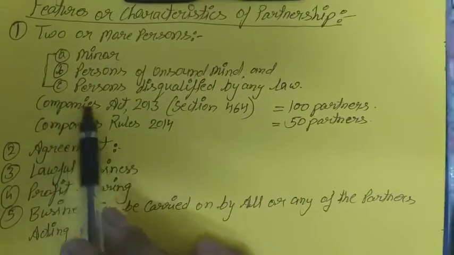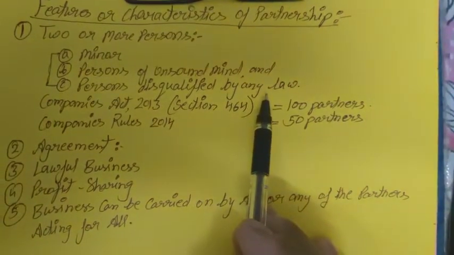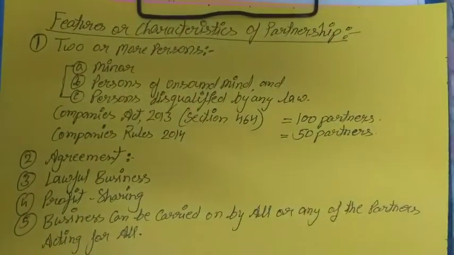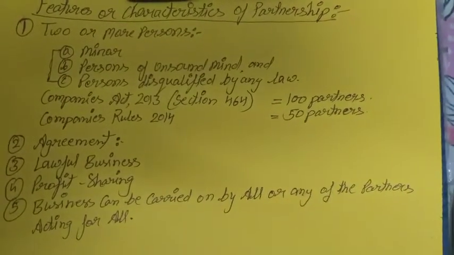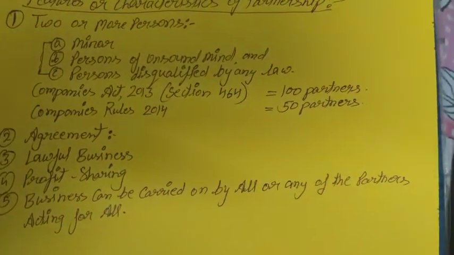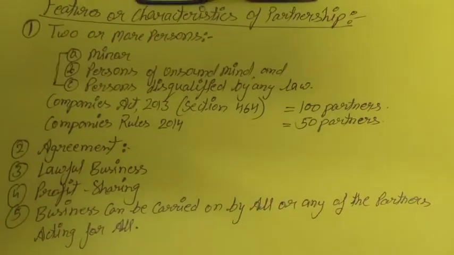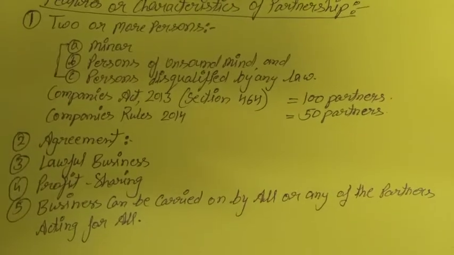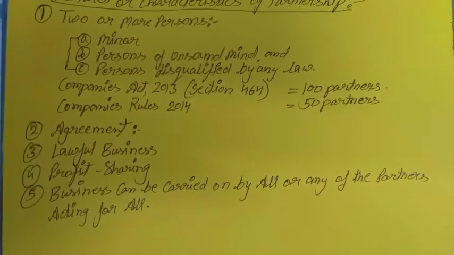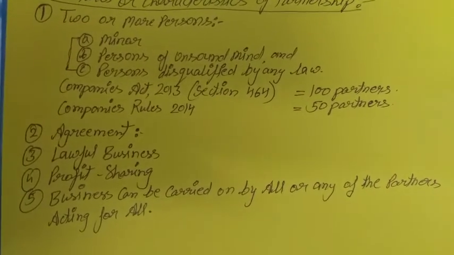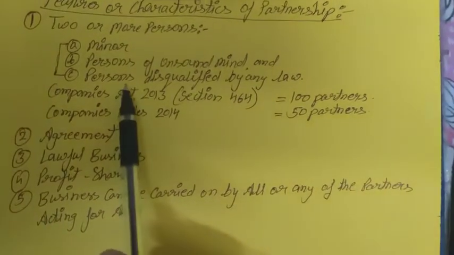Next one, person disqualified by any law. They have done any illegal activities and against them they are running any type of case. Any activity they have performed illegally, and they are disqualified by any law, so those persons cannot become the partner of the partnership firm.